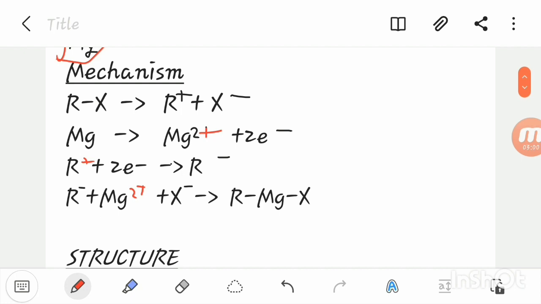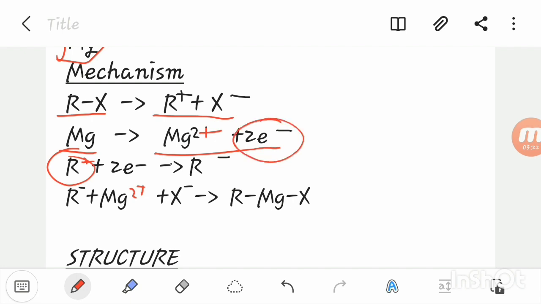Mechanism for this reaction: alkyl halide splits into R positive and X negative, and the magnesium atom splits into magnesium ion and 2 electrons. Then R positive and these 2 electrons combine to form R negative, and then this R negative, this Mg2 positive and this X negative combine and form RMgX.